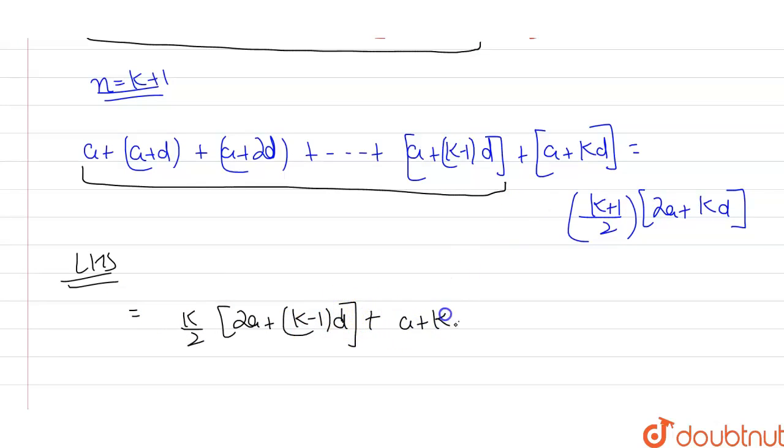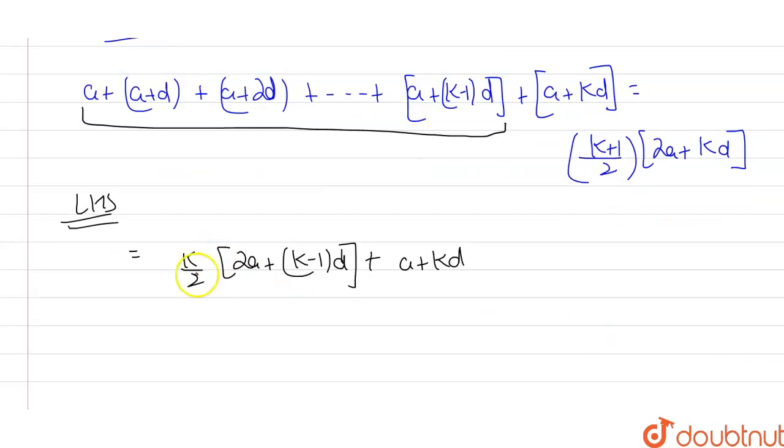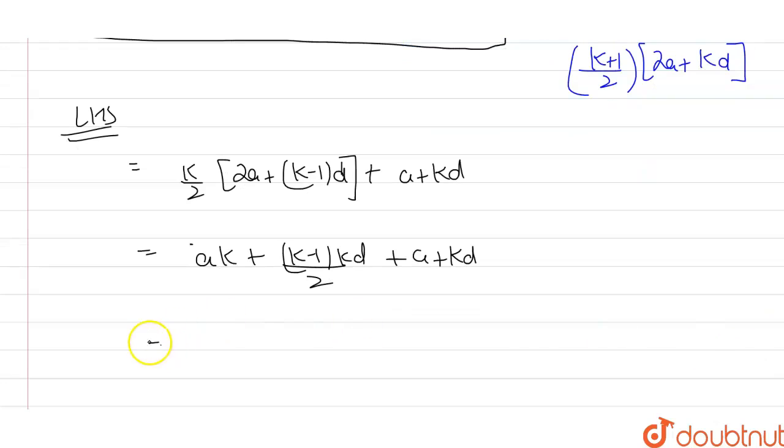a plus kd, right? What I'm going to do is multiply this k by 2. k by 2 into 2a will become ak, plus this part will become (k minus 1)kd divided by 2, plus a plus kd, same as over. Now this will become ak, and I can write it down as k square d by 2, minus kd by 2, plus a plus kd.